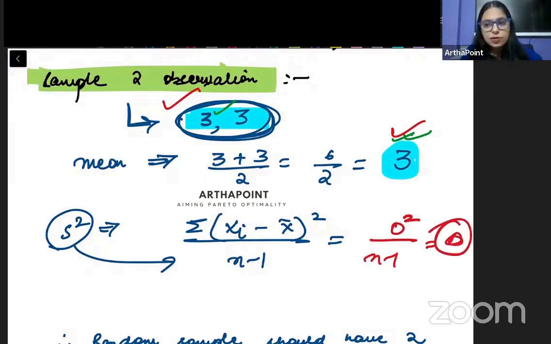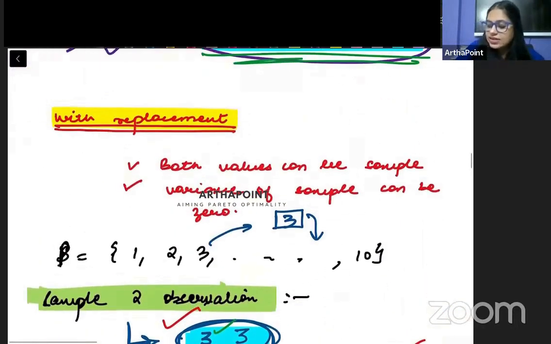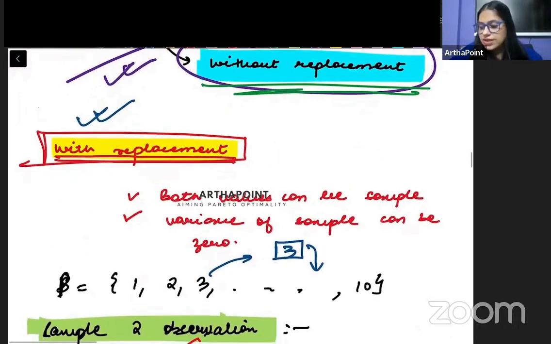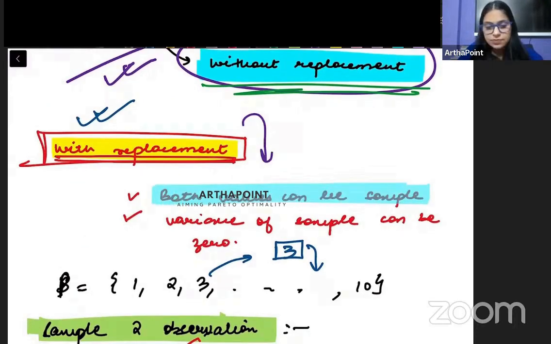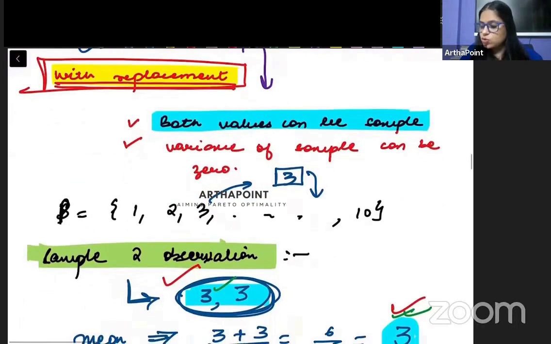So what you understand from here, that in case the sample is with replacement, there is a chance that you will go ahead and you will see both the values to be the same. And if both values are the same, then in that case, the variance of the sample will turn out to be 0. जो आपका sample का variance है, वो 0 हो जाएगा. Am I clear with that part?